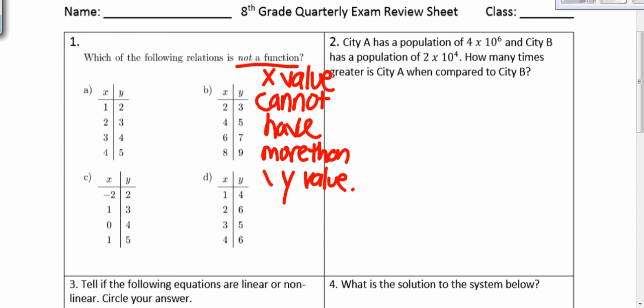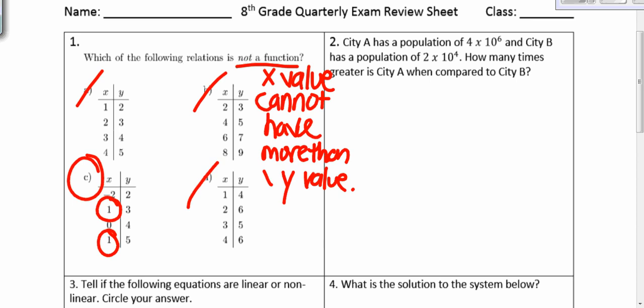In A, none of the x's repeat, so that's not our answer choice. B, none of the x's repeat. C, our x repeats. We have the 1 goes to 3 and 1 goes to 5. We can't have an x value go to two different y values, so C is our answer. And D, none of the x values repeat.